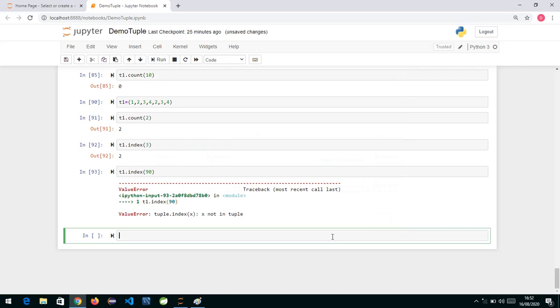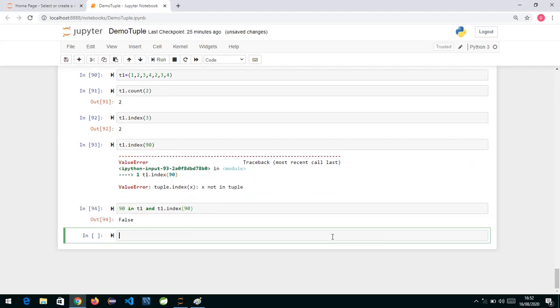So we can check 90 in t1, and if it's there, then give me the index, t1.index of 90. If the first condition is true, only then will the AND operator go on to evaluate the second part. If not, it will not. So now we are not getting an error. In a tuple we have 2 built-in functions, that is index and count.